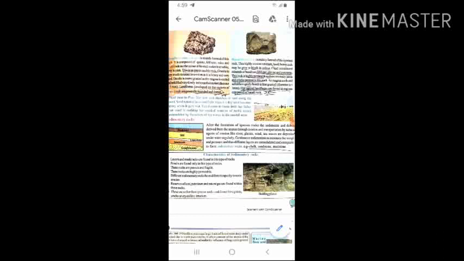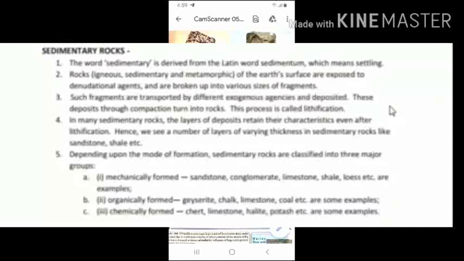After the formation of igneous rock, the sediments and debris derived through erosion and transported by natural agents of erosion like river, glacier, wind, etc., collected down to the deep sea and formed sedimentary rock.